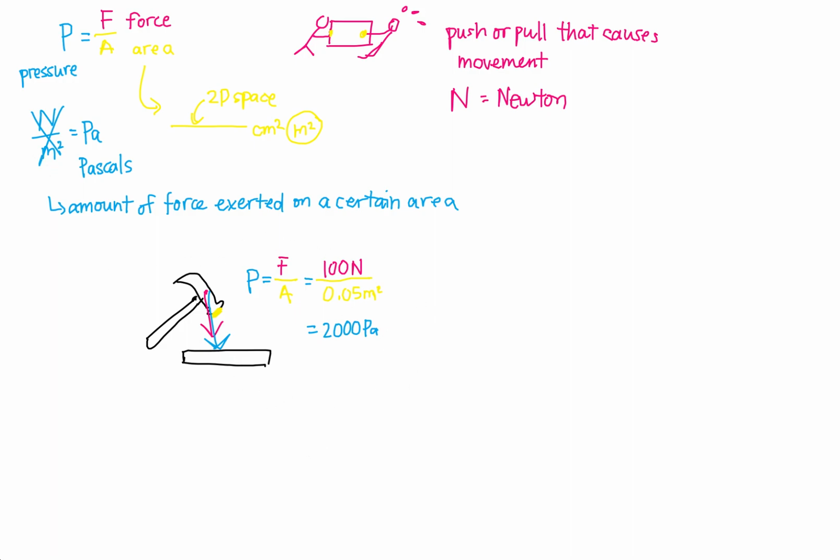Now the other example we looked at was, what if you used a hammer, but instead of having the hammer directly hit, you're using a nail. Okay, so this is the same sized hammer, with the same amount of force, the same bad drawing, but now the only difference is that this force is going onto the hammer, the hammer's going onto the nail, and then the nail is hitting the piece of wood with only this much area. So do you see how much smaller that is?